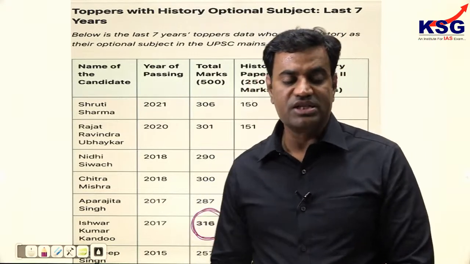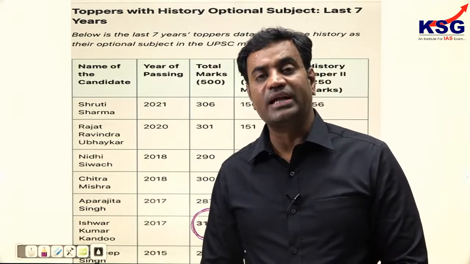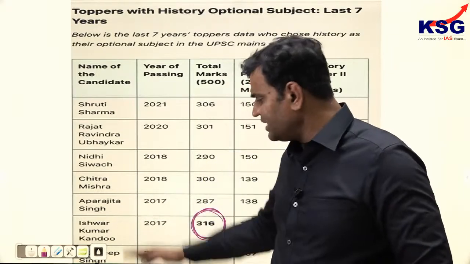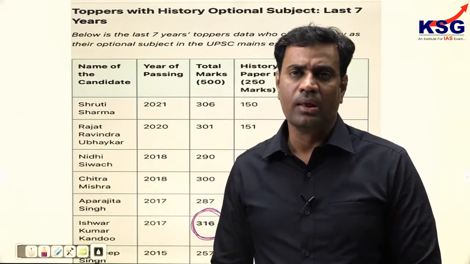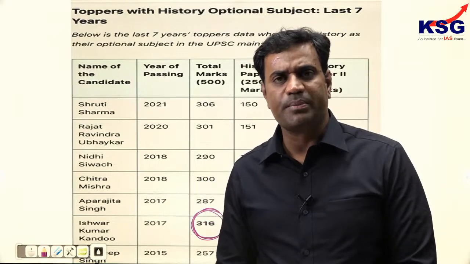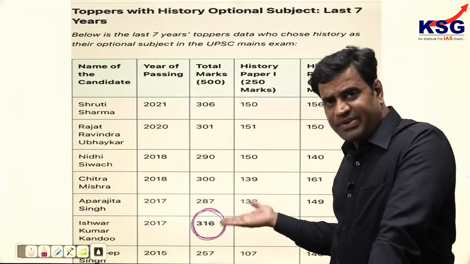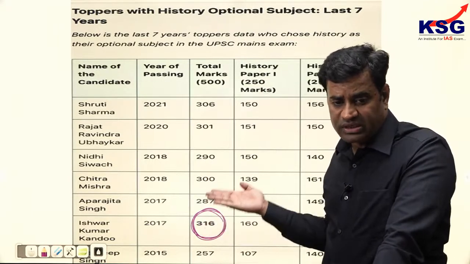In fact, these marks show that history can beat any optional subject in the UPSC examination. And if this candidate can score 316, anyone can score, because the jinx has to be broken, and if you have the right strategy, 360 marks is not a big thing because we have empirical data that one candidate has already scored this mark.